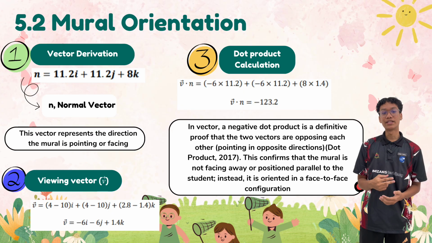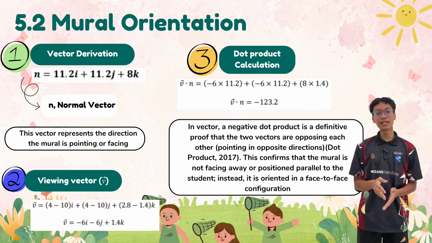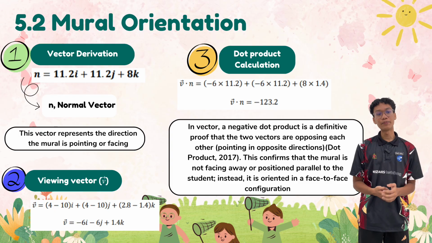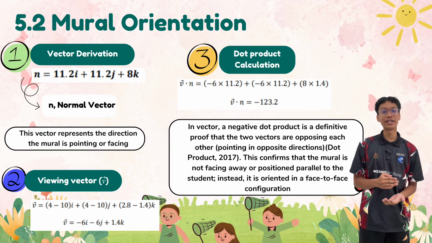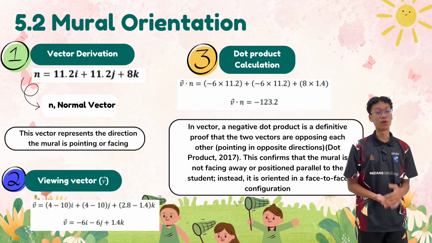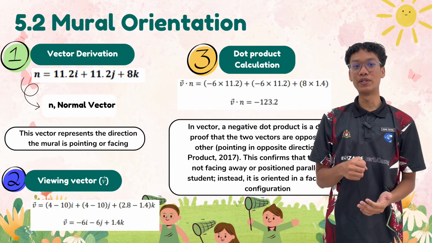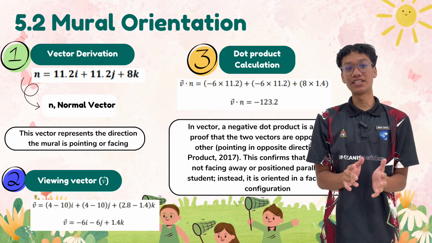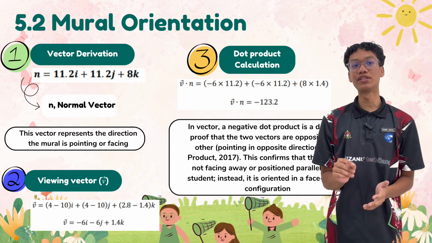Second, the viewing vector. In step 2, we calculate Muhaimin's line of sight. We take a point on the mural, point P at (4, 4, 2.8), and subtract Muhaimin's position, (10, 10, 1.4). This gives us vector V = -6i - 6j + 1.4k. This vector represents the path of the student's eyes to the mural.